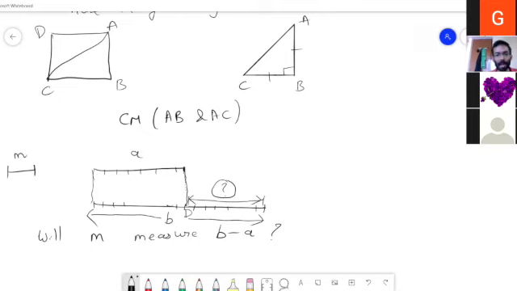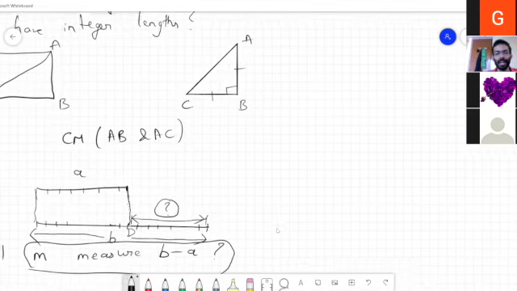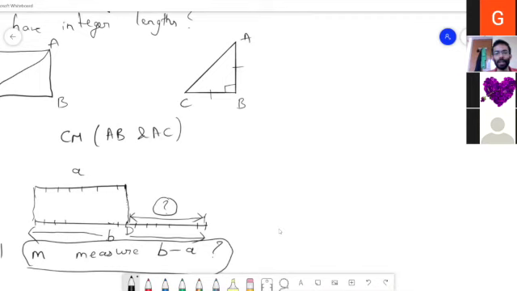So M will measure B minus A also. We'll use this observation for the sides of a square and the diagonal.